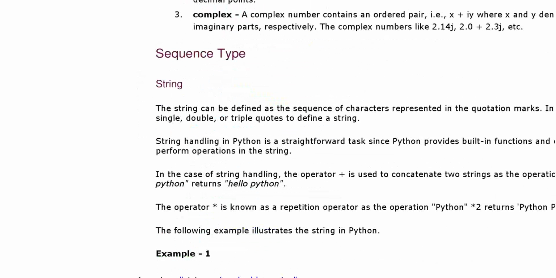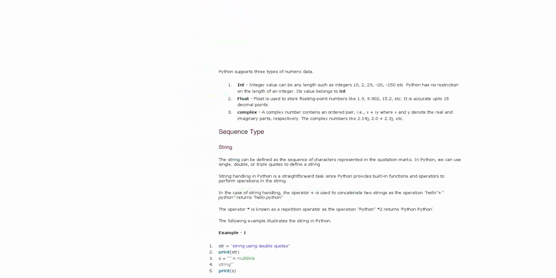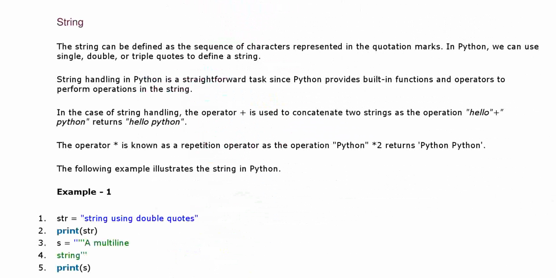Now we will see an example. Here you see a string. One string has the value "string using double quotes". Okay, it is written in the string variable. Now print str will just print that. Till here we come to know it will just print: string using double quotes.